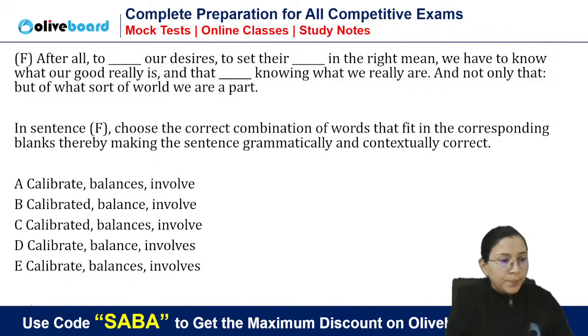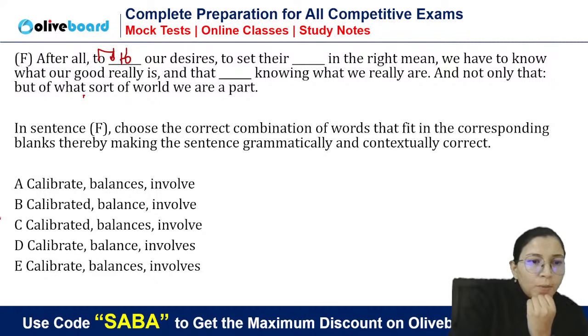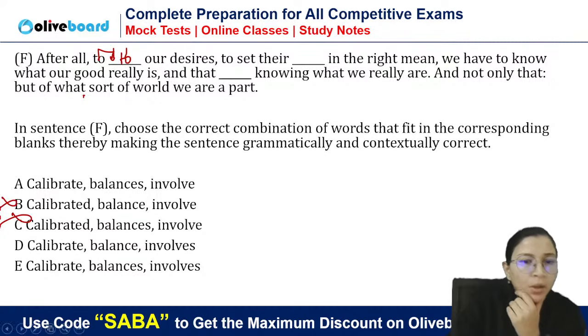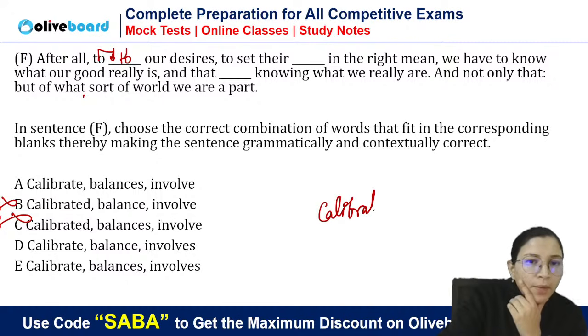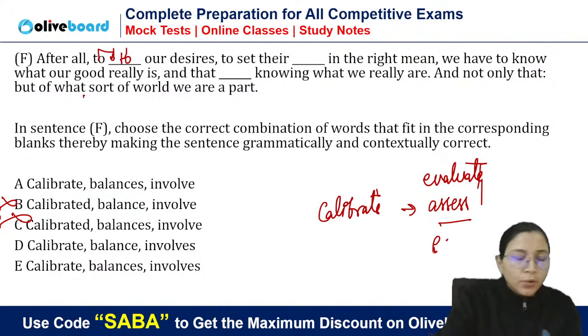Moralin said E. Okay. After all, two plus V1, two options can be directly eliminated. So after all to calibrate, what do you mean by the word calibrate? Calibrate means assess, evaluate, adjust also you can say, measure, all these are the synonyms of calibrate, okay? So after all to calibrate, assess, evaluate, adjust, measure, all these words will go.